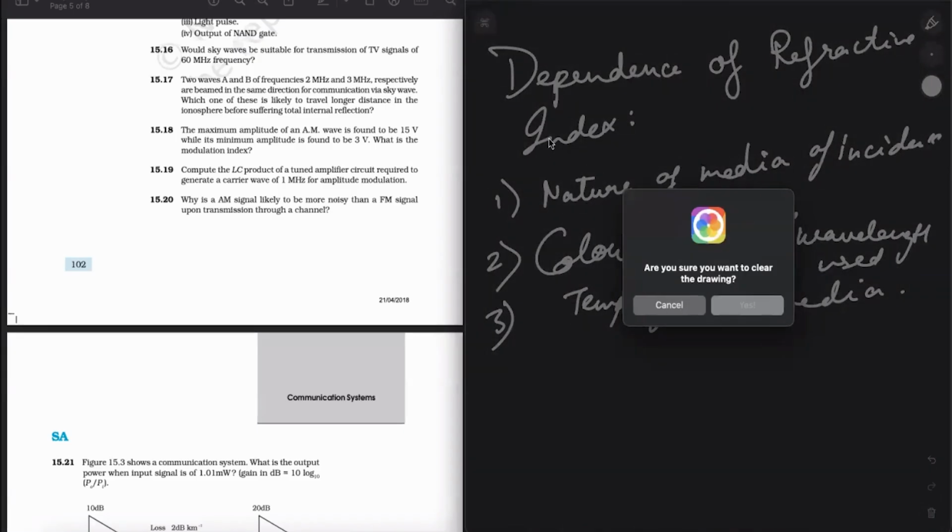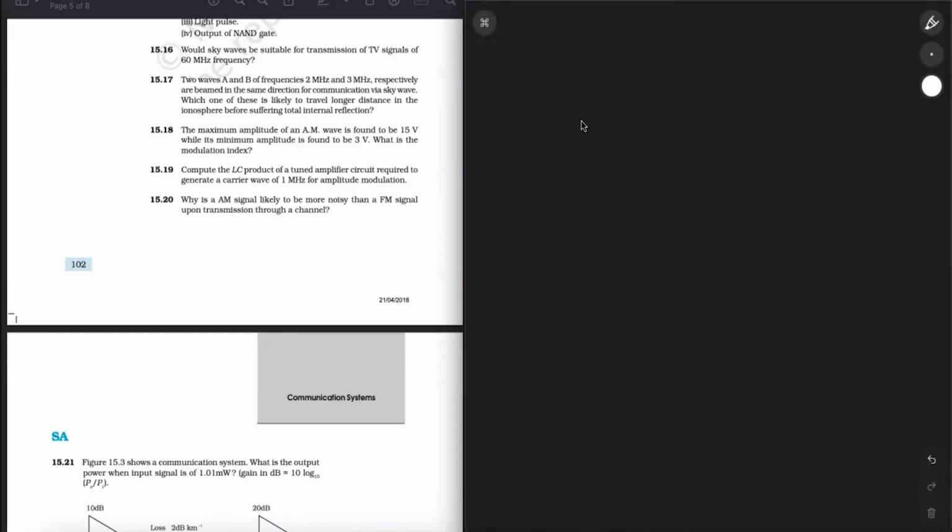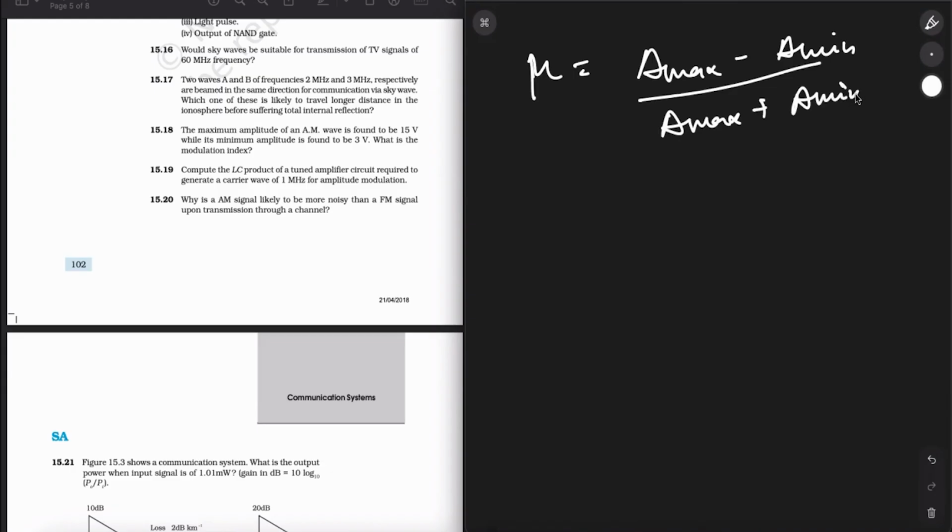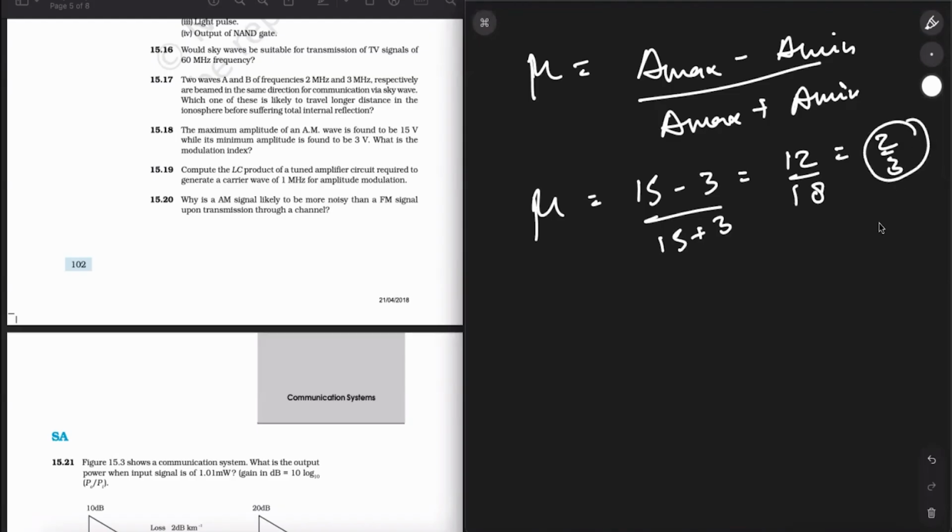The maximum amplitude of an AM wave is found to be 15 volts, while its minimum amplitude is found to be 3 volts. What is the modulating index? It is a very easy question, right? Modulating index mu can be written as A max minus A min divided by A max plus A min. Now A is the amplitude of the modulated wave, so mu is equal to 15 minus 3 upon 15 plus 3. So it can be written as 12 upon 18, which is 2 by 3. This is the modulating index.